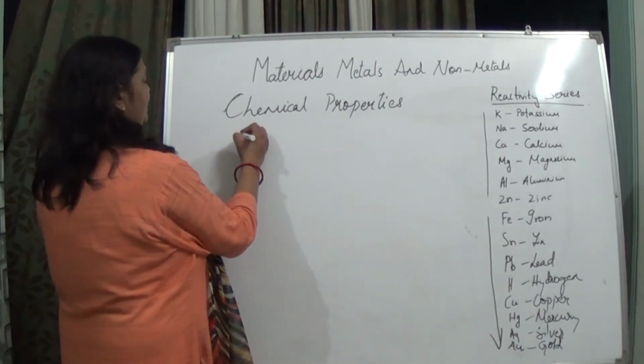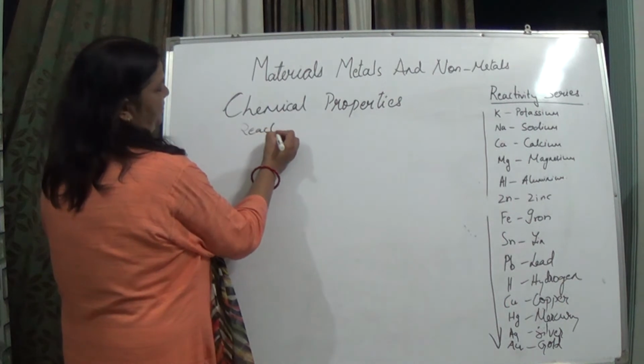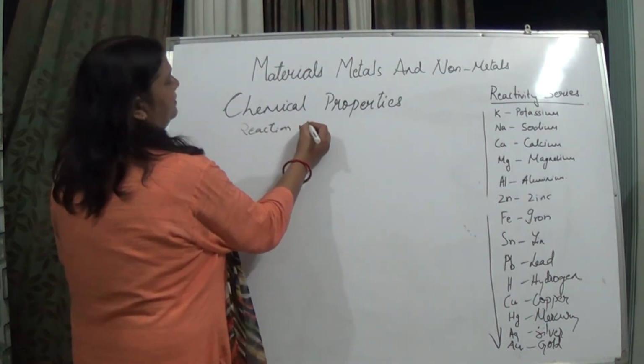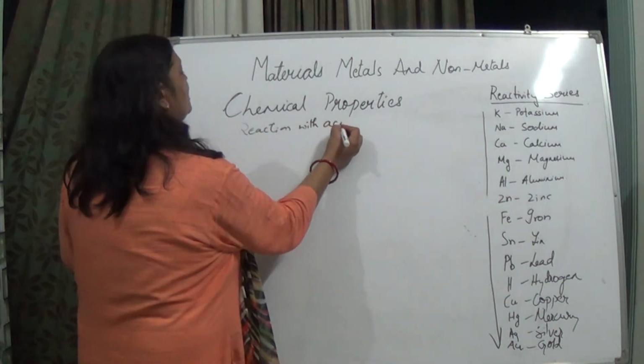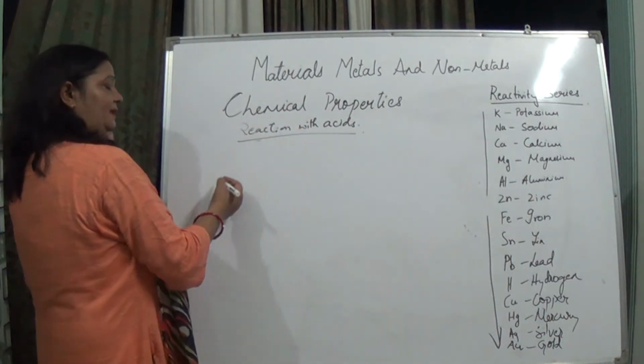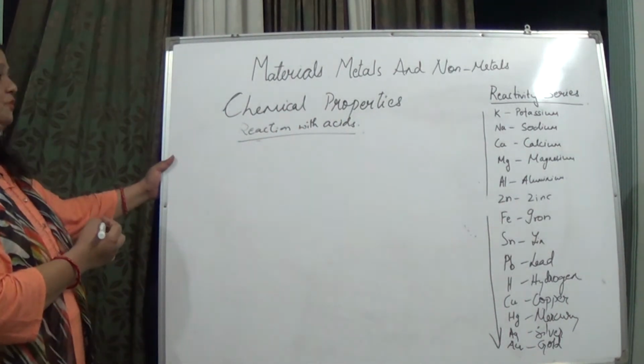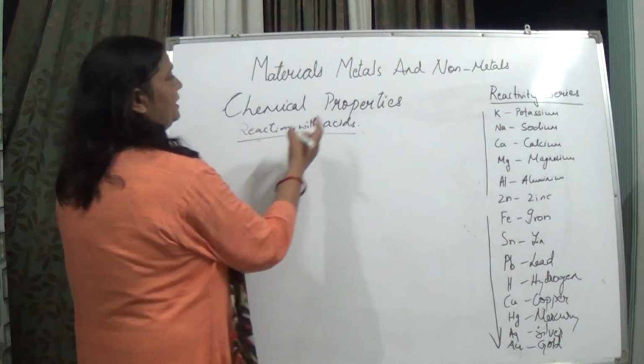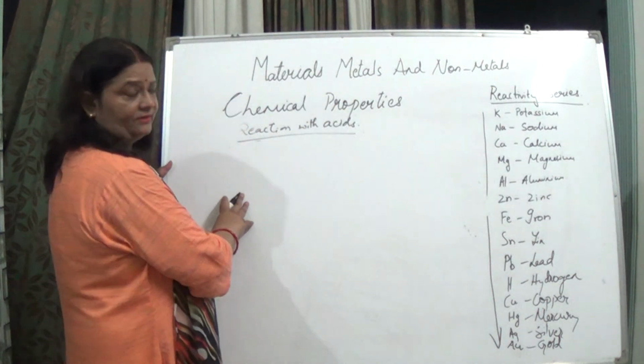Now let us see the reaction with acids. Metals react with acids to form the metal salt, and hydrogen gas is given out.